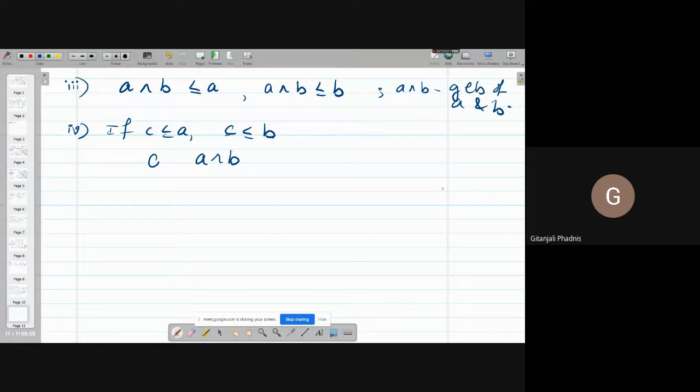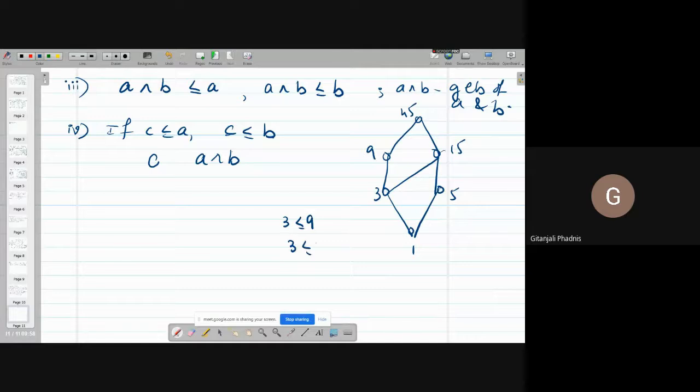Yes, tell me. Look, you had drawn D45. C is less equal A, C is less equal B. Suppose 3 is less equal 9 and 3 is less equal 15.